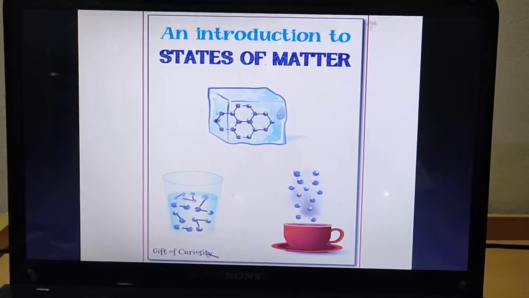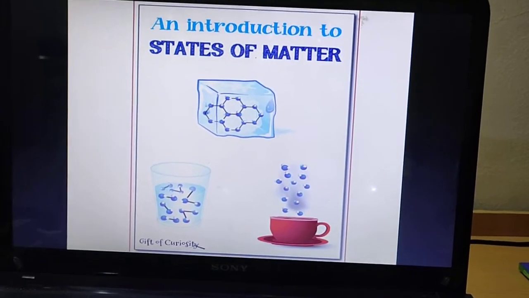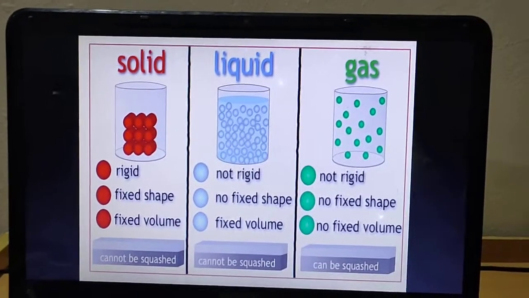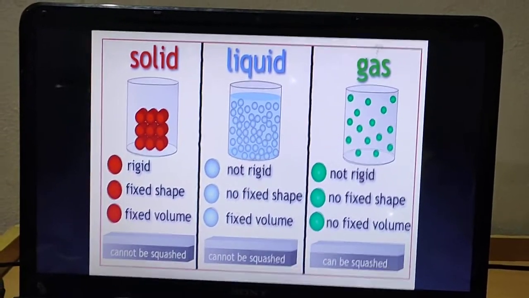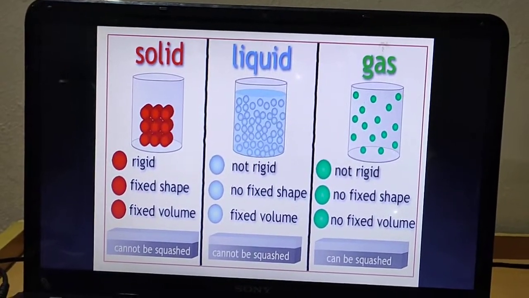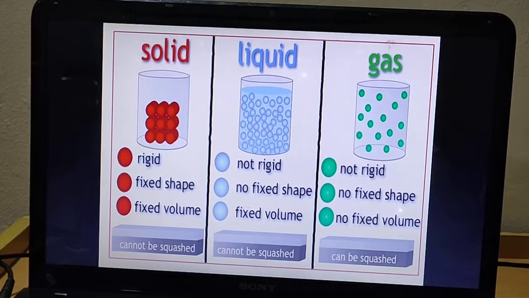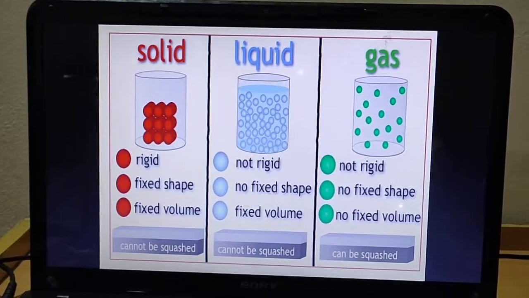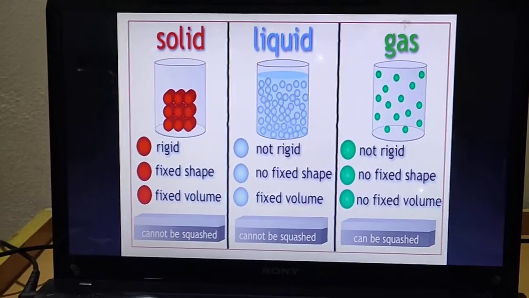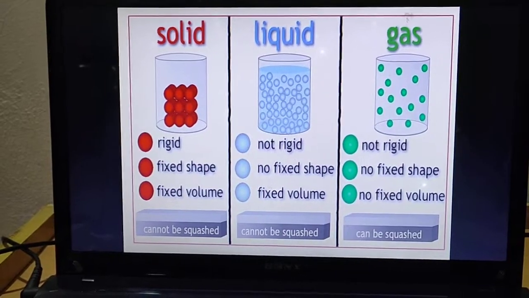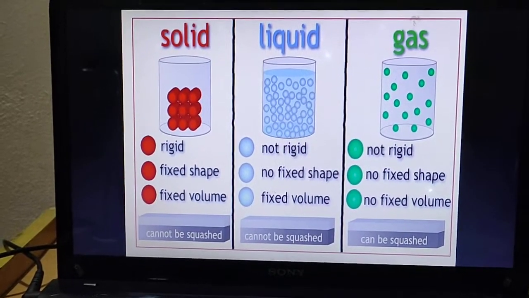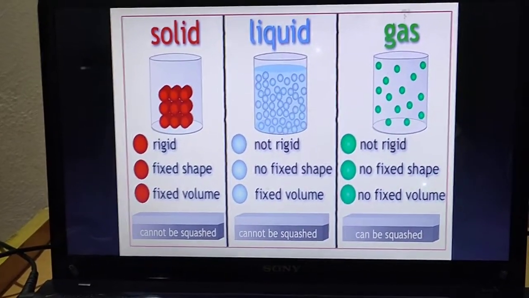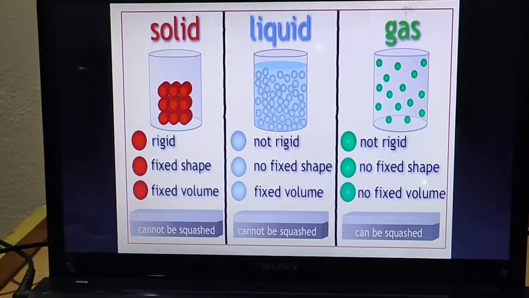An introduction to the states of matter. So these three states of matter: solid, liquid and gas. If you see in the image, if I talk about the solid column, the circles which you can see in the container, consider them as atoms. So in solid, as these atoms are closely packed with one another, there is not much gap between the two atoms. That's why solids always have a fixed shape and a fixed volume. They are rigid. They cannot flow.